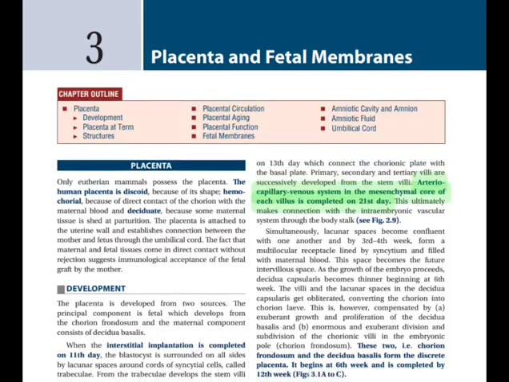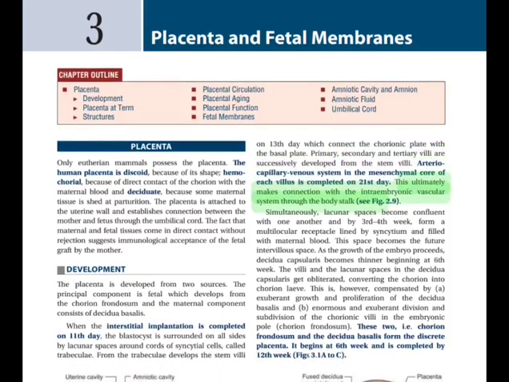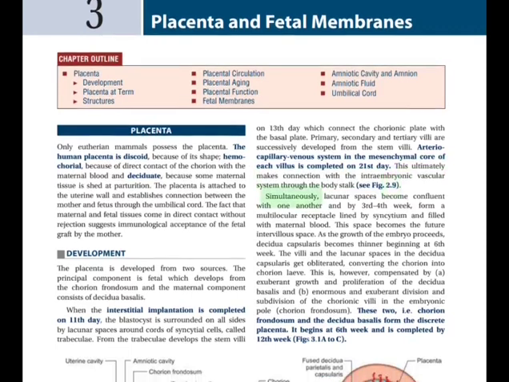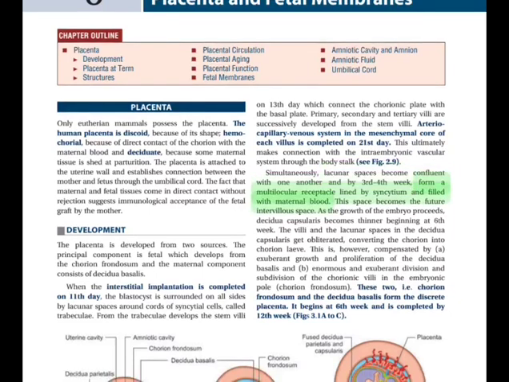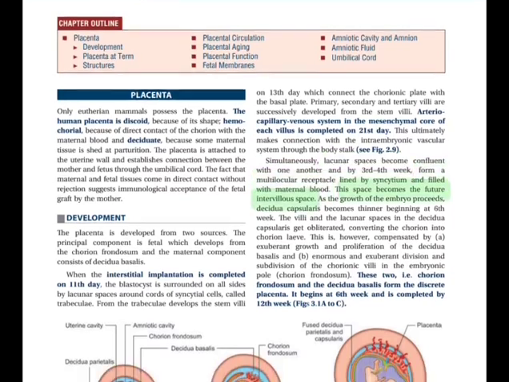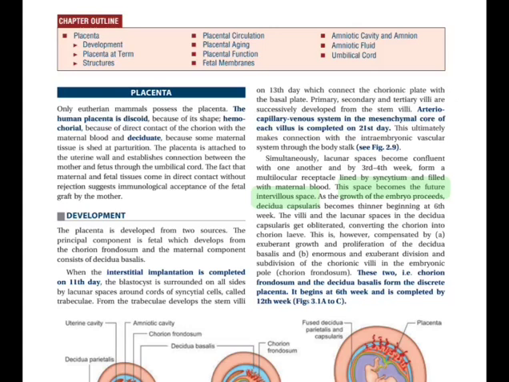Primary, secondary and tertiary villi are successively developed from the stem villi. The arteriocapillary venous system in the mesenchymal core of each villus is completed on the 21st day. It ultimately makes connection with the intraembryonic vascular system through the body stalk, see Fig. 2.9. Simultaneously, lacunar spaces become confluent with one another and by the 3rd-4th week form a multilocular receptacle lined by syncytium and filled with maternal blood. This space becomes the future intervillus space.